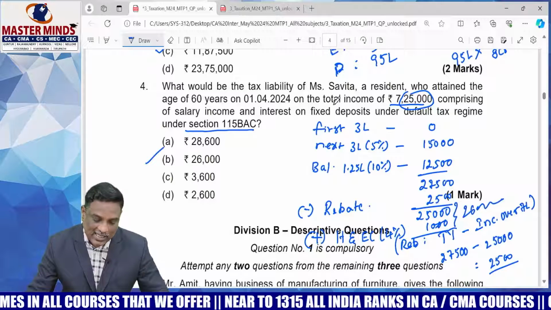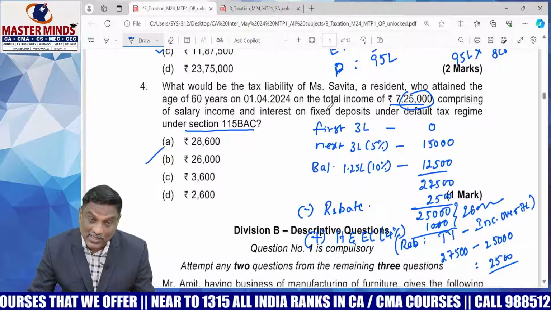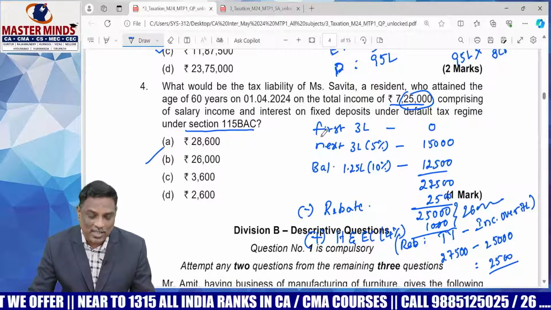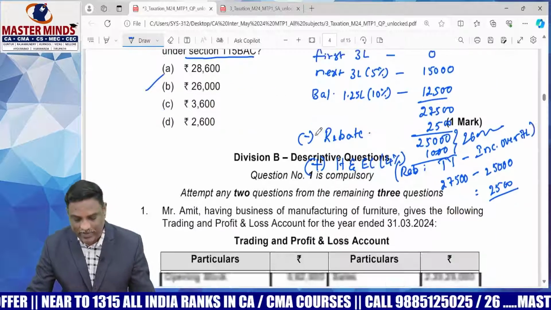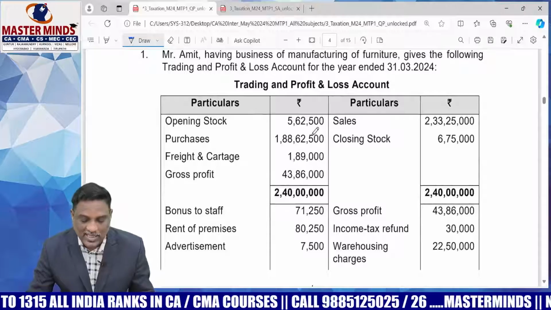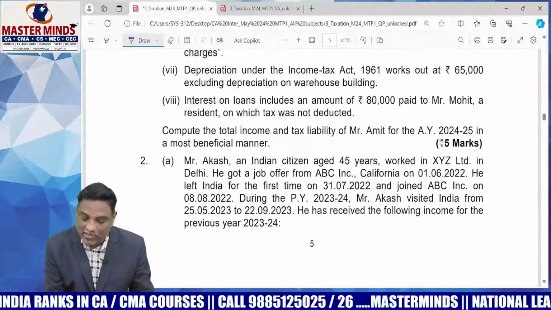So these are the MCQs. Total weightage is 15 marks: 2 case scenario questions carrying 6 marks each, with 3 MCQs each, and 2 individual MCQs. Next, coming to the descriptive part of questions. First one is total income. The total income problem carries 15 marks.